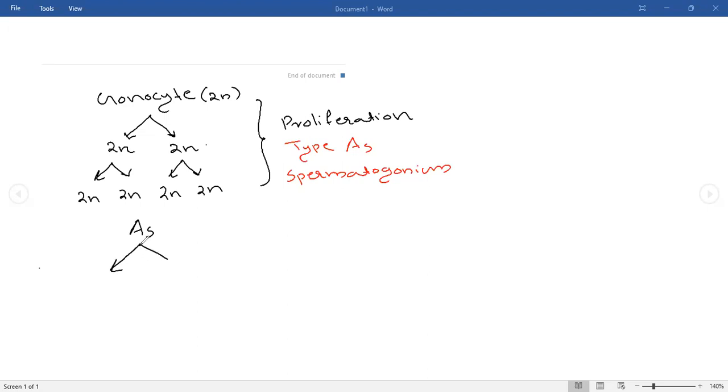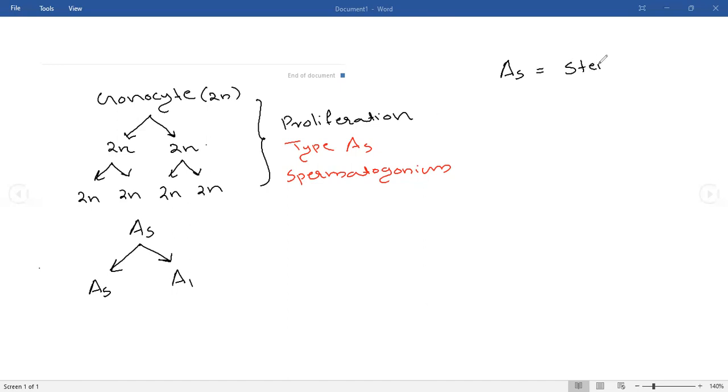One AS cell will divide, and that will produce another AS and one A1 cell. An AS cell, type AS spermatogonium, will produce one AS cell and one A1 cell. So in this manner, when an AS cell divides, it will produce one AS, which means it will always maintain its population.